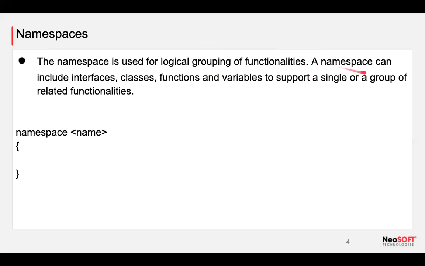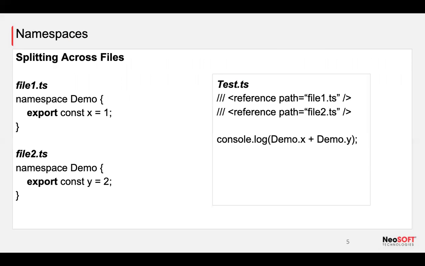We can use namespace with interfaces, classes, functions, variables, etc. The syntax is namespace, and we need to add some name. How are we going to use it? Let's see in the next slide. Okay, let's say in my file1 I have one demo. Inside that I need to use export, and inside the namespace I have demo and I am exporting it. How am I going to use it?